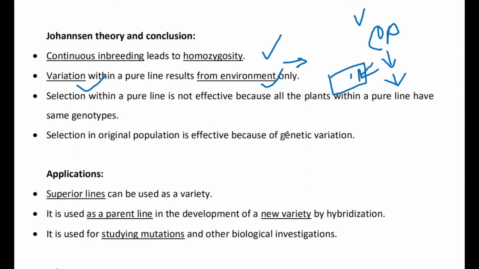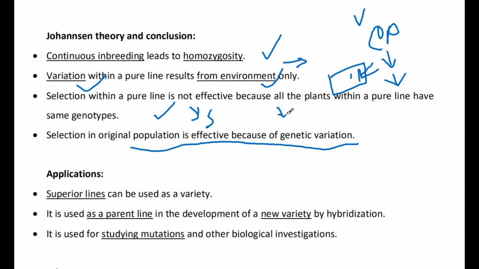Selection within a pure line is not effective because all the plants within a pure line have the same genotype. A pure line is genetically pure, homozygous and homogeneous for a particular character, so you cannot select within it. All the plants within the population can be used for the next generation. Selection in the original population is effective because of genetic variation.